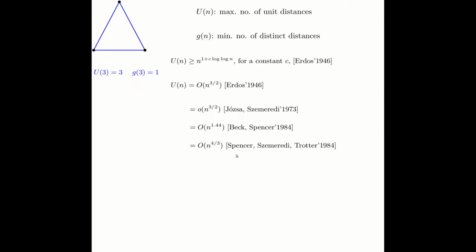Looking at the name of the authors, you might have a guess how they proved this. Erdos himself conjectured that this lower bound is in fact closer to the truth. So he actually did not believe that you could in fact create a point set such that the unit distance appears so many times, or n to the 4/3 times. But this is the best known for this problem up to this point.